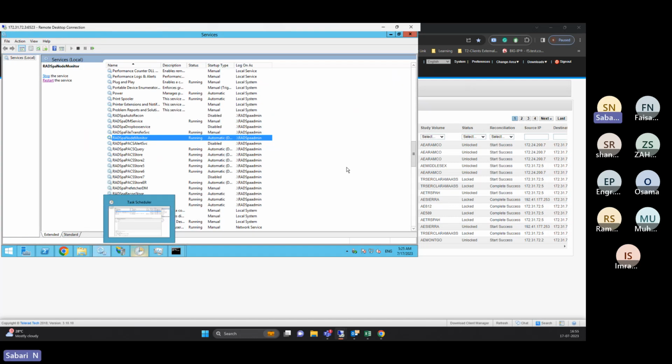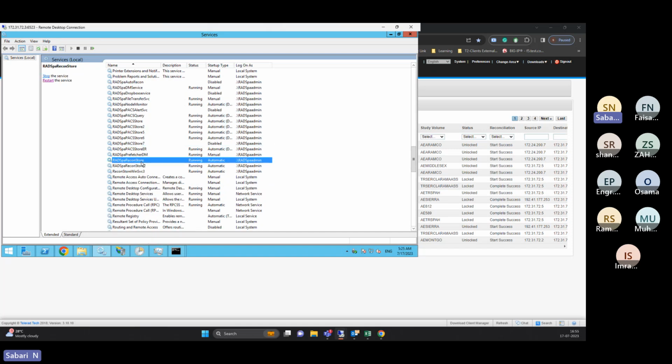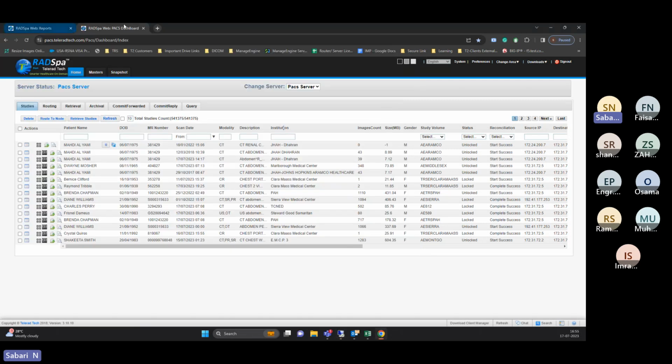For that, some services will run. It is called the reconciliation service. When this service is running, it is like a bridge between PACS and RIS. Whatever studies the PACS is receiving, the service will give that information to the RIS.